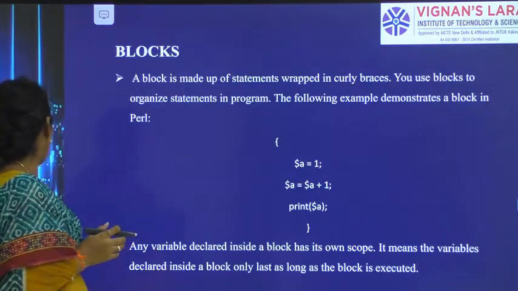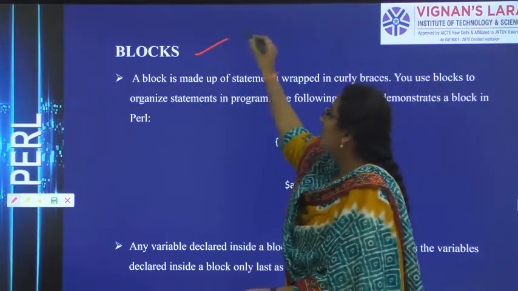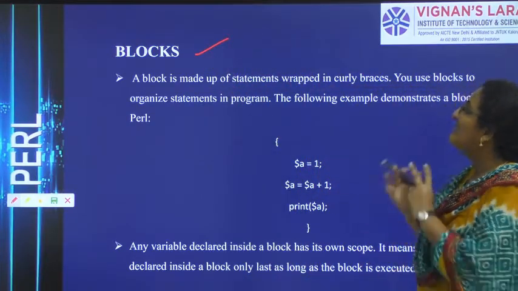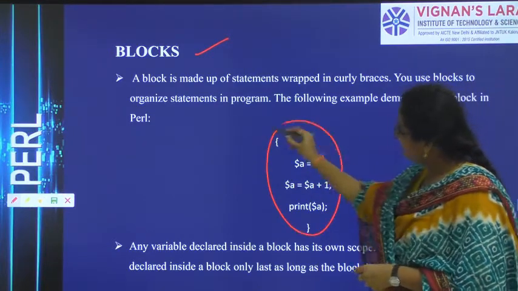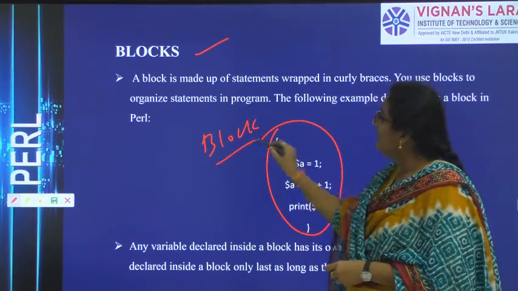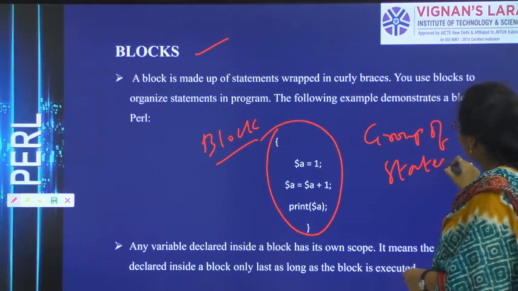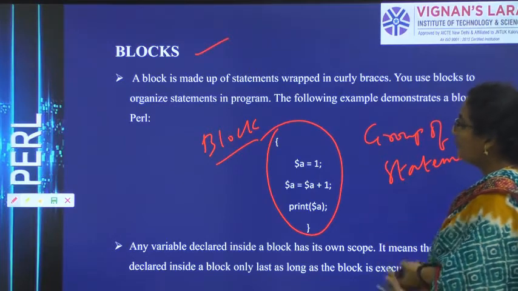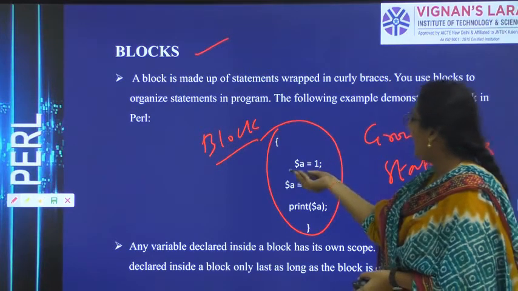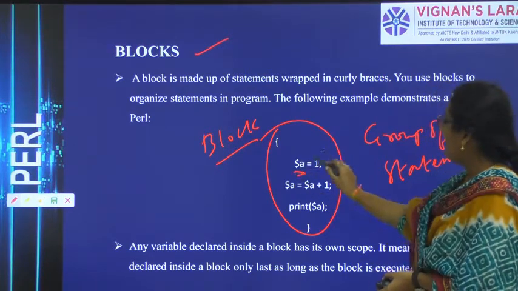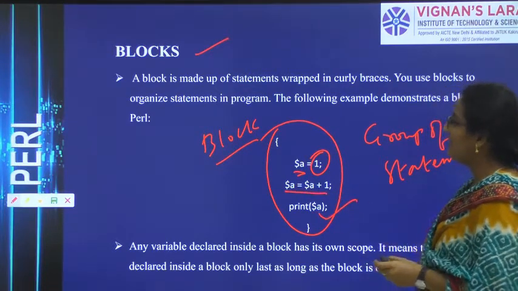So next one, blocks. What do you mean by a block? Generally, we have heard the word block so many times: block of code, block of statements. In the same way, a block is nothing but a group of statements enclosed in curly braces. So a block is a group of statements which are enclosed between the curly braces. You can see the example here. I have taken the variable $a and initialized $a to 1, and I am incrementing the $a value by 1 and printing the $a.